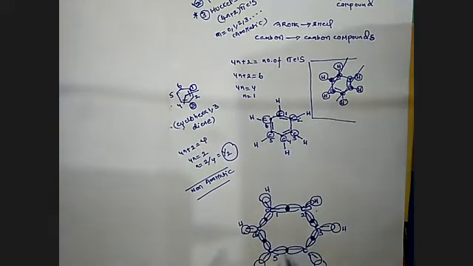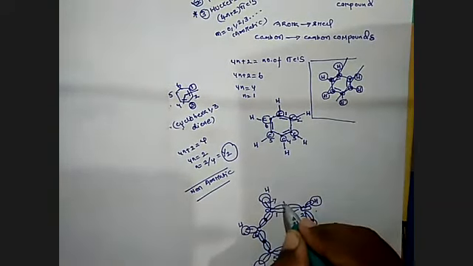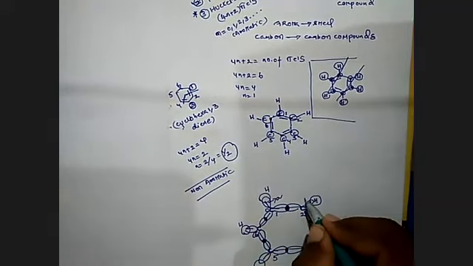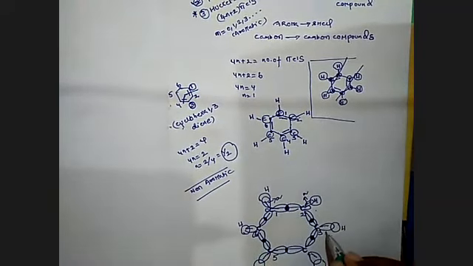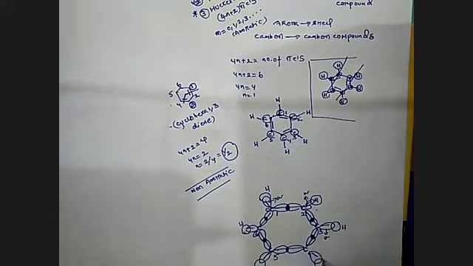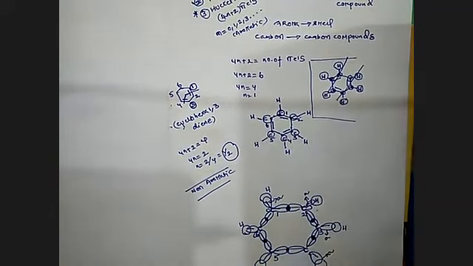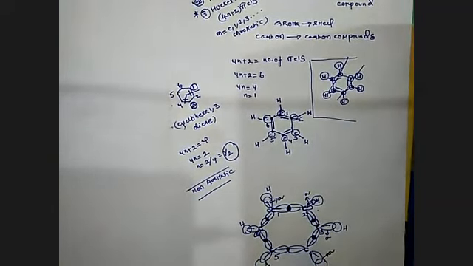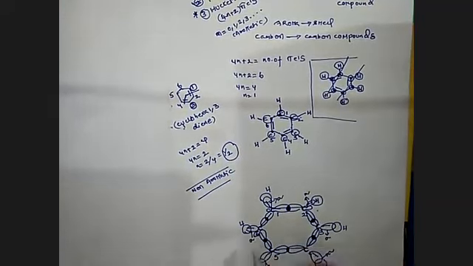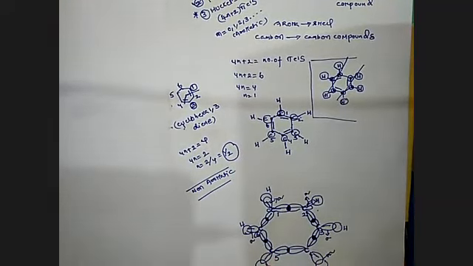You see this? This is also sigma. It is also a carbon-hydrogen sigma bond. Carbon-hydrogen sigma, carbon-hydrogen sigma. sp overlapping gives sigma. Linear overlapping always gives rise to sigma. How many sigma bonds are there in benzene?